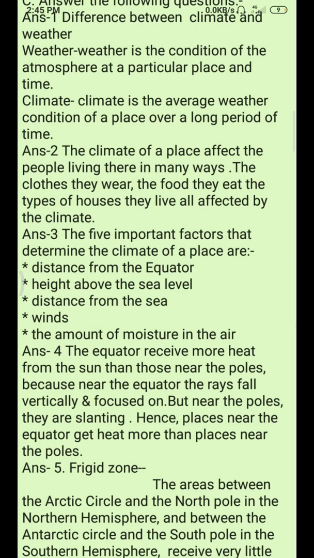Now answer 3 is, name the 5 important factors that determine the climate of a place. The 5 important factors that determine the climate of a place are: distance from the equator, second, height above the sea level, third, distance from the sea, fourth is winds, and fifth is the amount of moisture in the air.